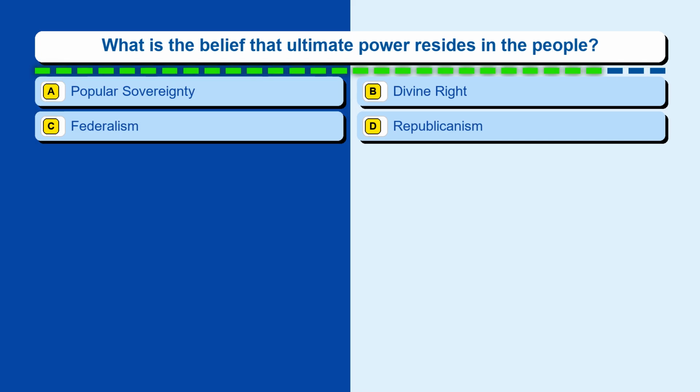Question 54. What is the belief that ultimate power resides in the people? Option A, popular sovereignty. Option B, divine right. Option C, federalism. Option D, republicanism.